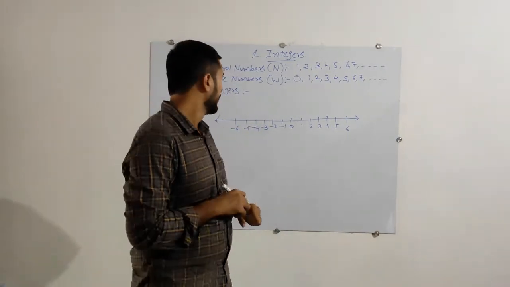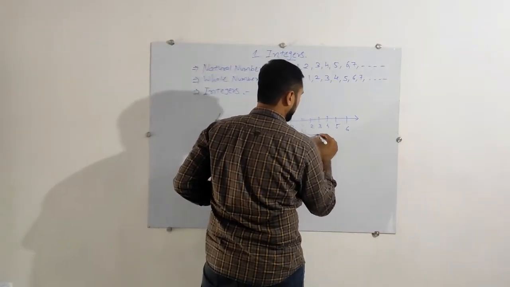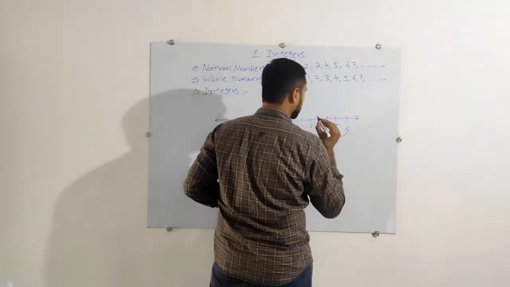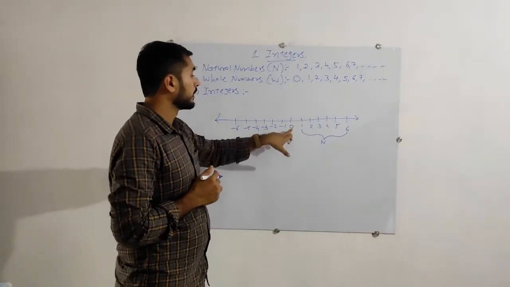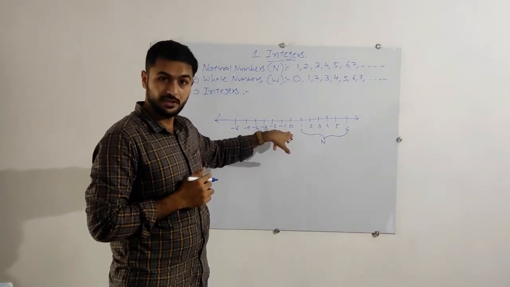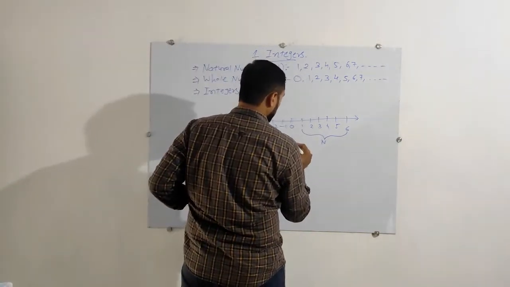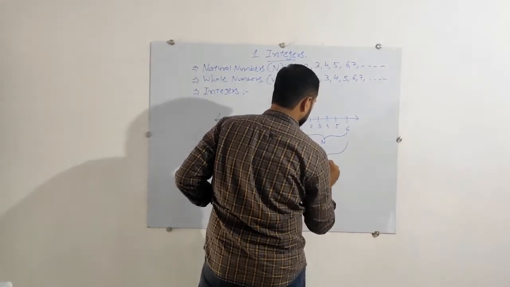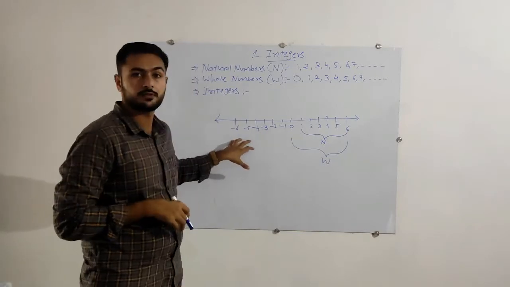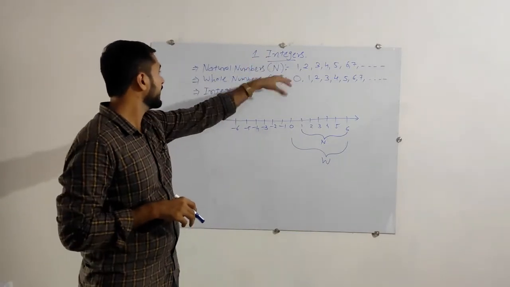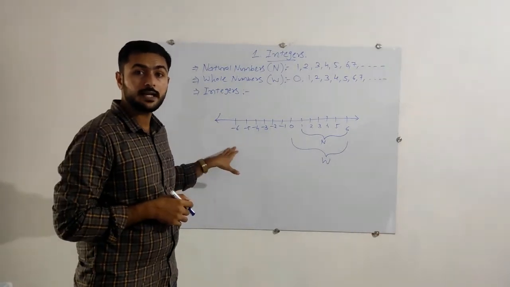So the group from here to here is natural numbers, meaning all the positive numbers. Now if I include 0, that will be whole numbers. So from here to here is whole numbers. Now what about these negative numbers? We didn't include them in natural numbers or in whole numbers. Then which type of numbers are they?